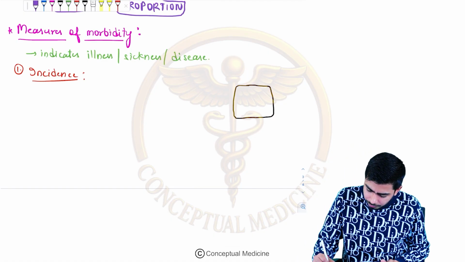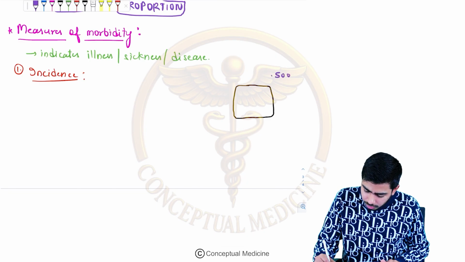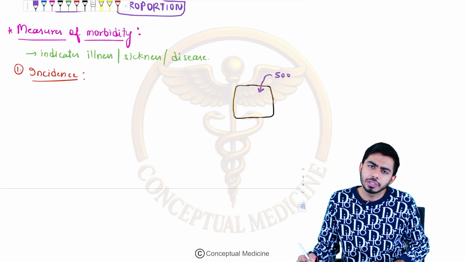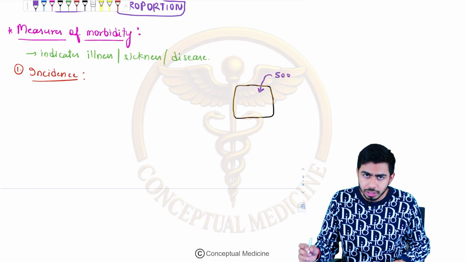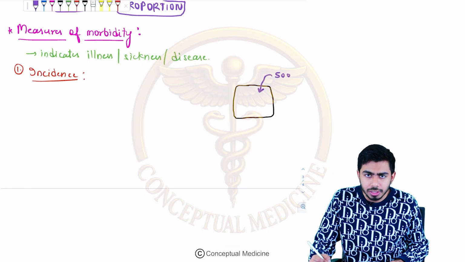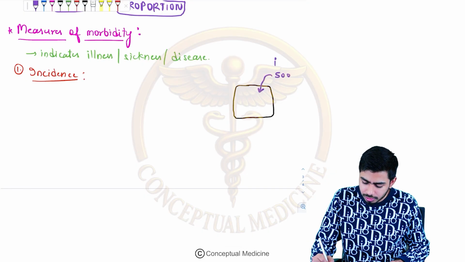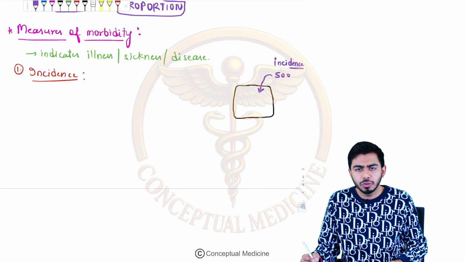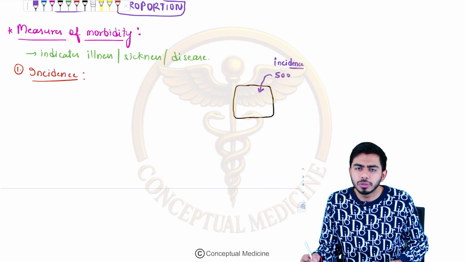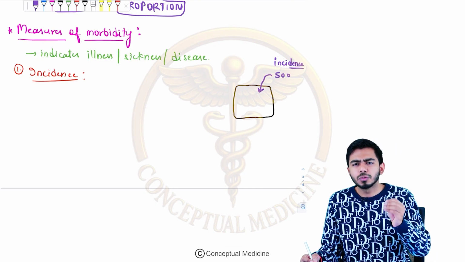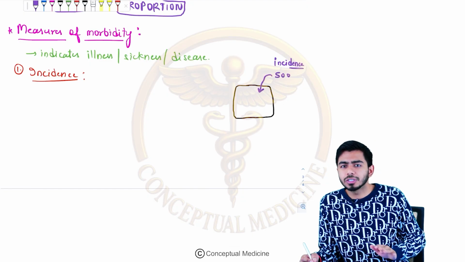Very simple. I will add, let's say, 500 cases of dengue virus. They have just been introduced in this community. So what is this, guys? This is the incidence. So the number of new cases in some community, in some population, that would be incidence, basically. Very simple, right? Number of new cases per unit time. I told you in the previous section also.